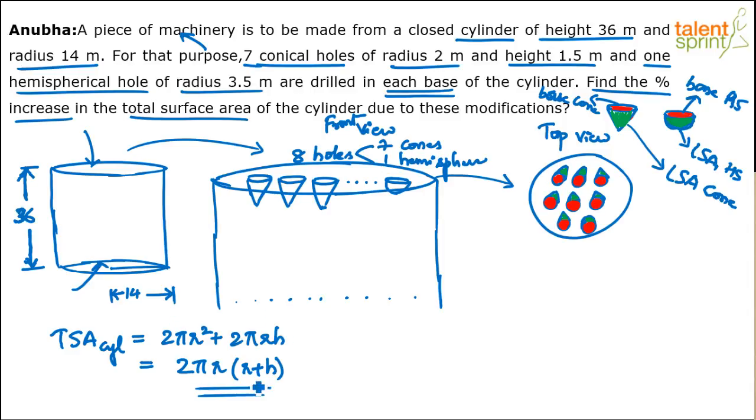From the total surface area of the cylinder, we'll remove these things. All the reds will be removed. It will become like a gap there, right? So that has to be subtracted. What will get added is the green portion. What will get added is the green portion. You're able to follow?